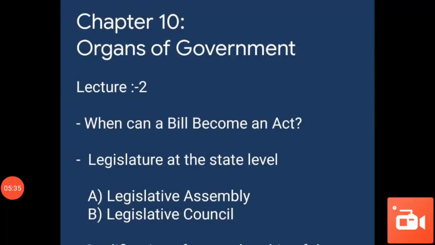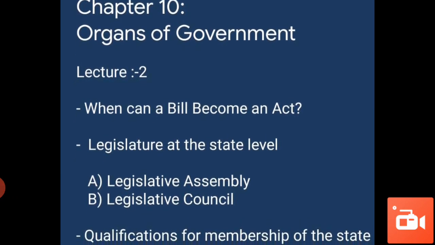First topic is: when can a bill become an act? A proposal is called a bill, right? Proposal is called a bill. The Parliament does the important work of augmenting the old law, framing new law and nullifying obsolete laws. Any bill, either ordinary bill, money bill or bill to amend the constitution, can become an act by passing through the following process.